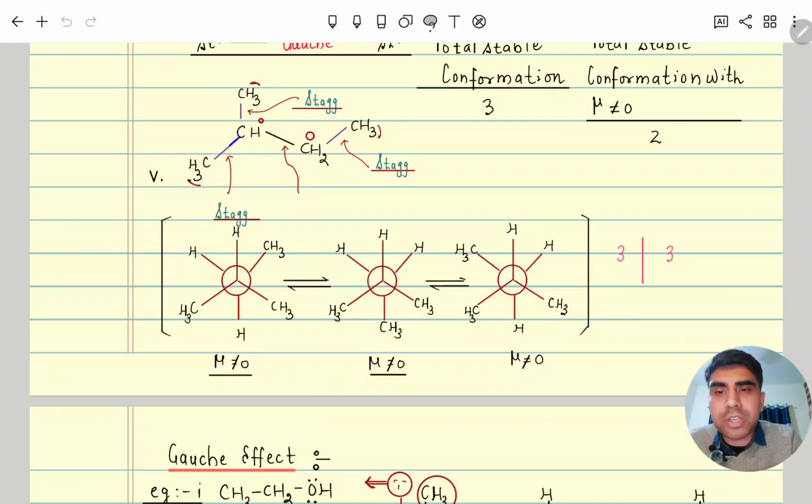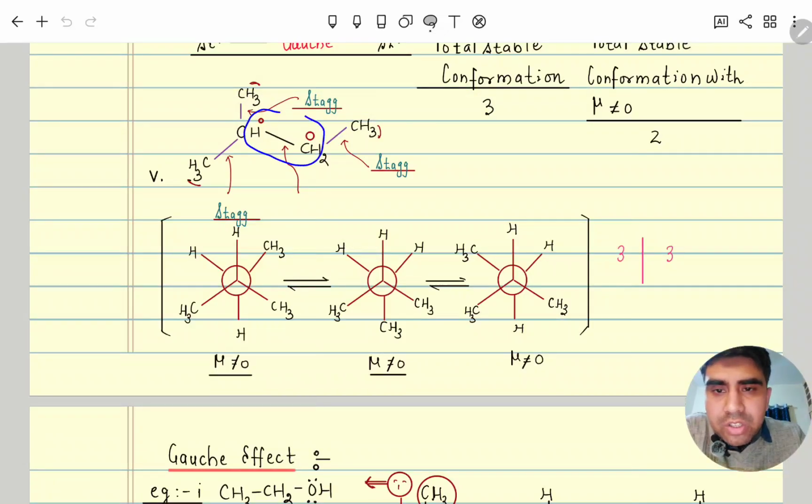Similarly here we can see also that, how many carbon single bond there? One. So this will also show conformer. Here this will also show conformer. Here this one also will show conformer. So like here carbon, so let's suppose this is front carbon, so back carbon, all three hydrogen are same, so it will be staggered. Similarly this one also staggered, and this one also staggered.